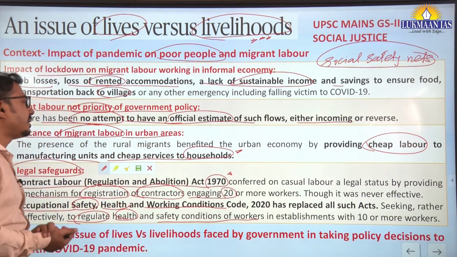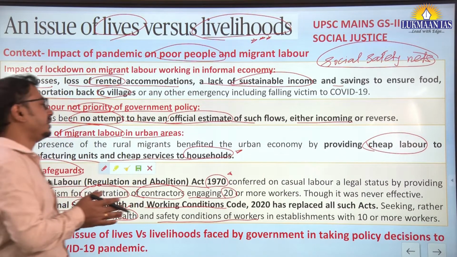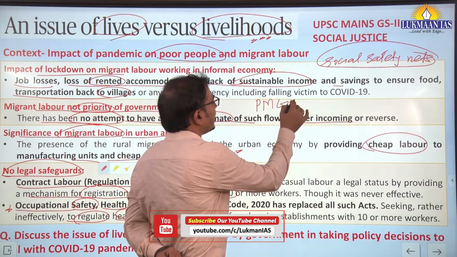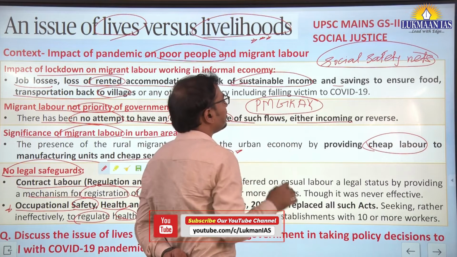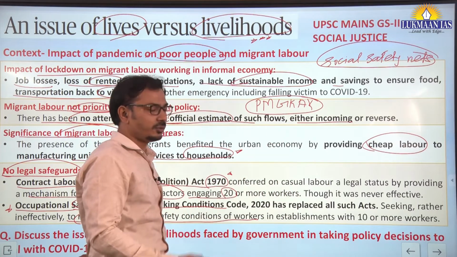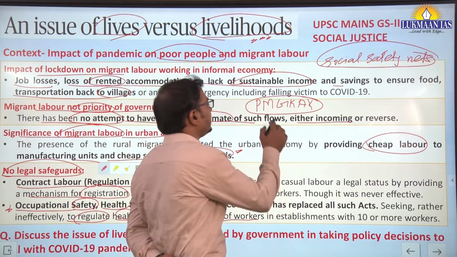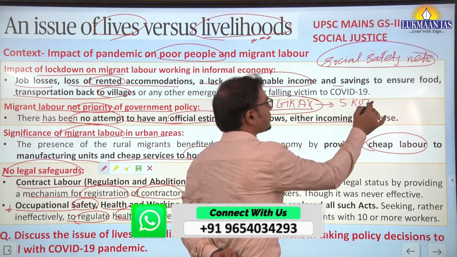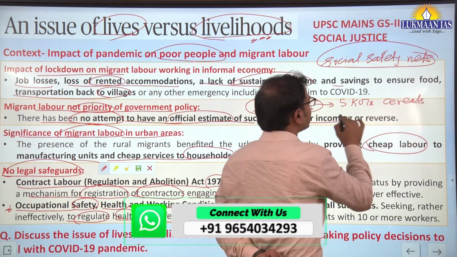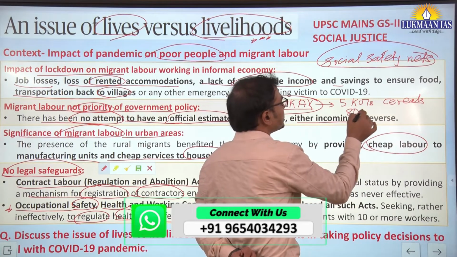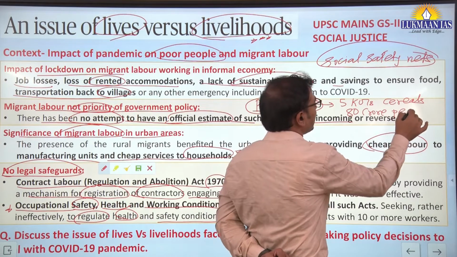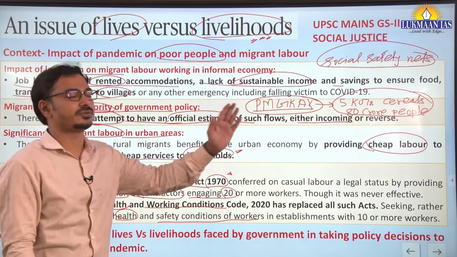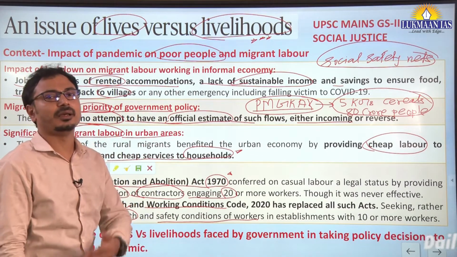So legal safeguards are not there, social safety nets are not there. At present, the only relief they are receiving in urban areas is especially through the Pradhan Mantri Garib Kalyan Anna Yojana. You need to remember that the government has now revived it to deal with this second wave. This particular scheme provides 5 kgs of cereals, food grains, to each household. Almost 80 crore people are going to benefit from this scheme: free food grains, 5 kgs of cereals to 80 crore people in India.